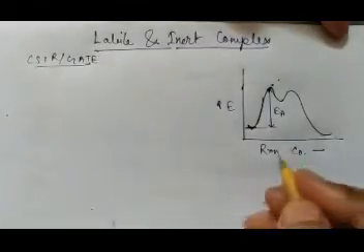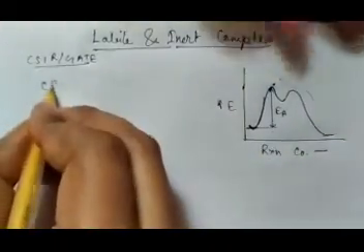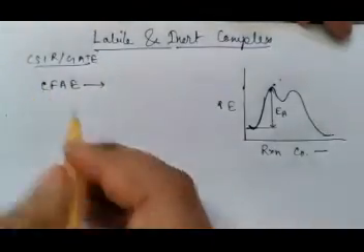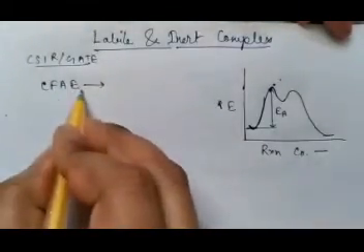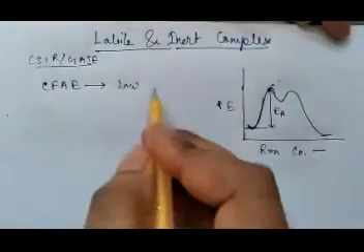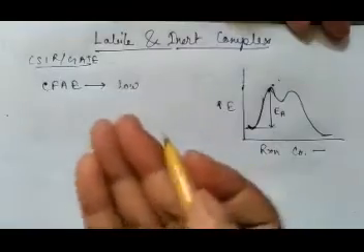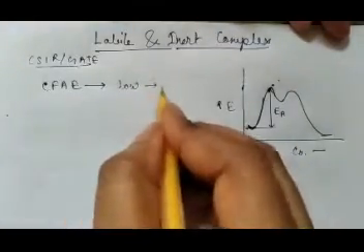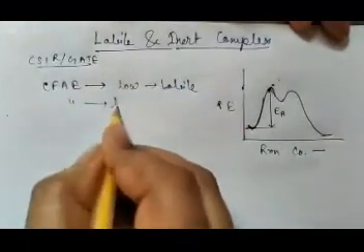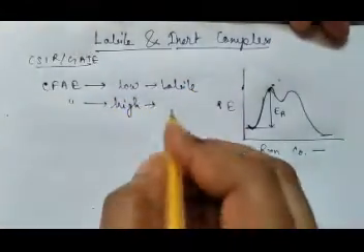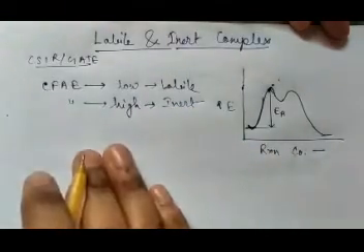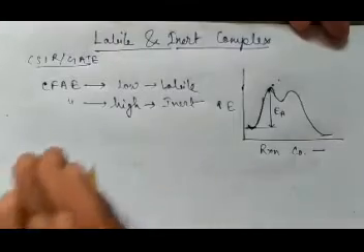Now if we calculate CFAE, that is crystal field activation energy, it tells us whether a compound can be labile or inert. If CFAE is low, that means this energy is low. Then if lower energy is needed, the compound will easily react, and it will be called labile. And if CFAE is very high, in that case the compound will be slow to react and it will be called inert. So experimentally, generally a compound is determined labile or inert.